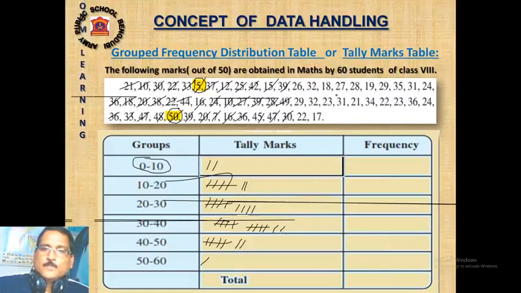Then 26 will be 20 to 30. Make a bundle. Then coming 29 will be 20 to 30. Then 22, again 20 to 30. Then 30 to 40, 30 to 40.